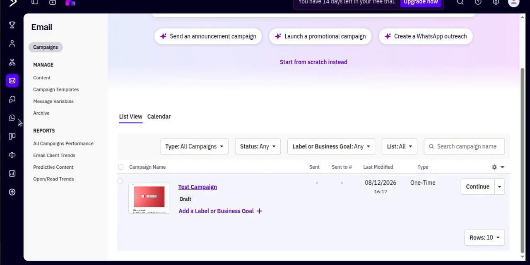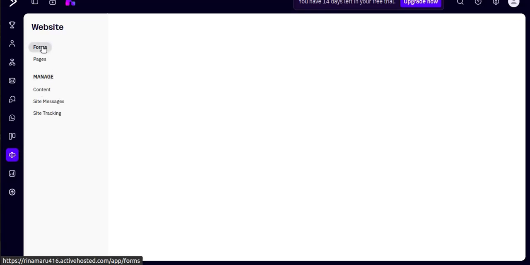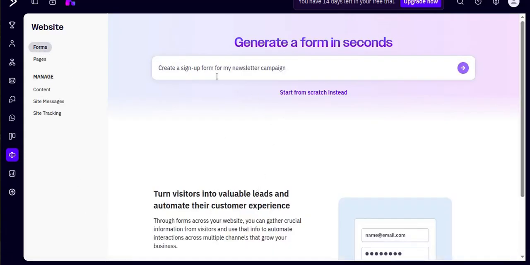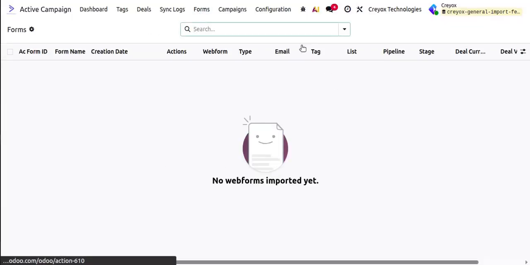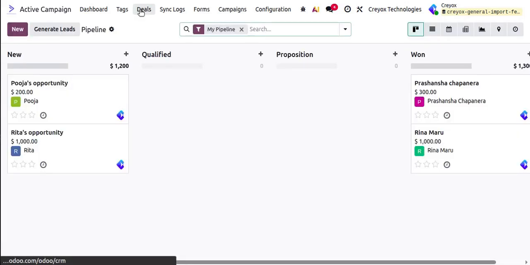Similarly, if you go to website and forms, whichever forms you are creating over here using AI or the prompt, the same forms will be visible in your Odoo database with all the respective details. The deals which you have created, that means the opportunities, can be seen from the deals menu.